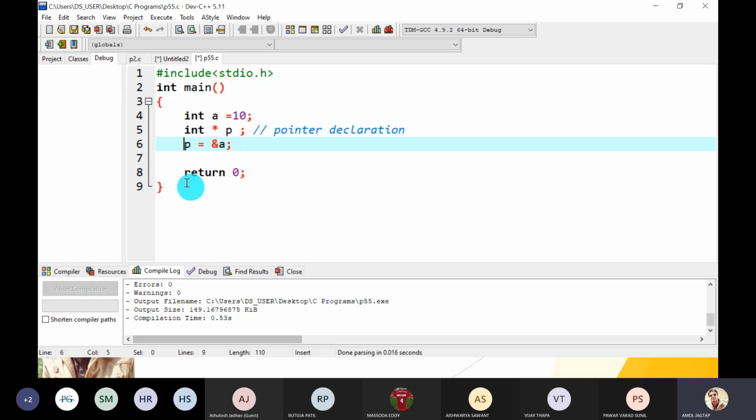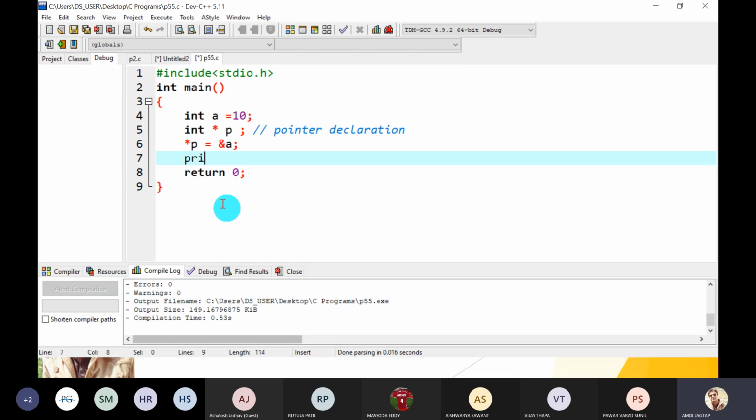Or we can write pointer P is equal to address of A, and printf the address of A is equal to percentage U. There are different options: percentage U, percentage P, percentage X. To print the address, just write P here.